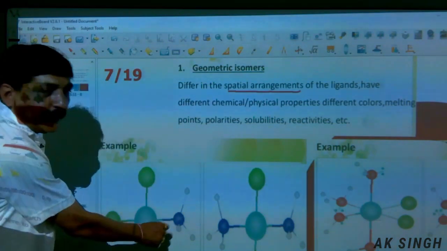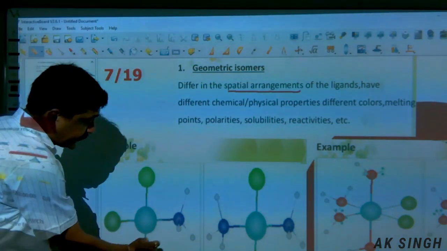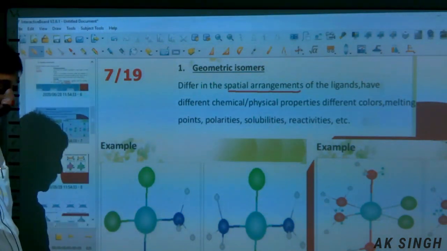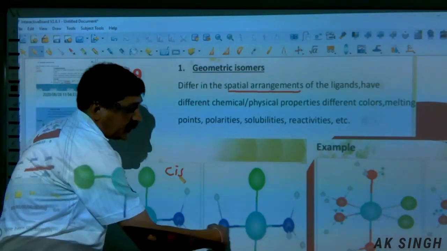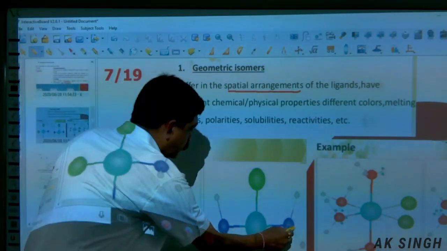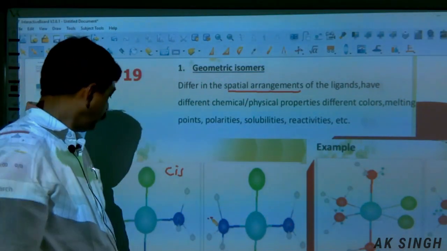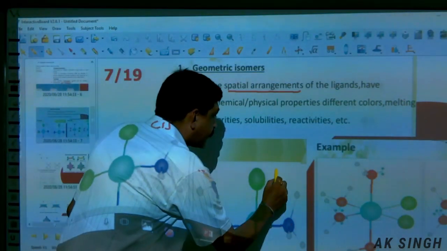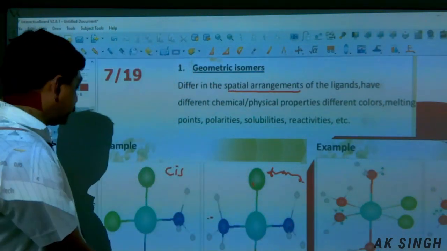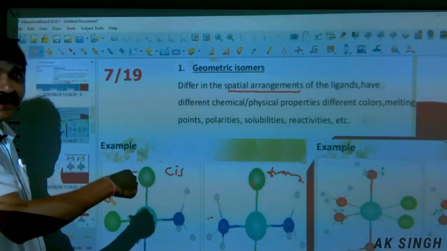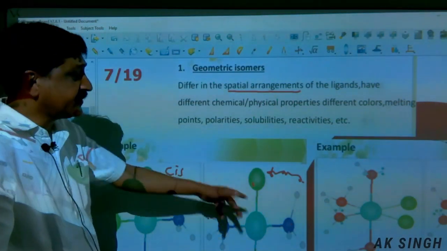The ligands are adjacent to each other, so this will be the cis one. And they are opposite to each other, this one and this one, therefore it is called trans. Also, these two are opposite to each other, and these two are adjacent to each other, so this is cis-trans isomerism.